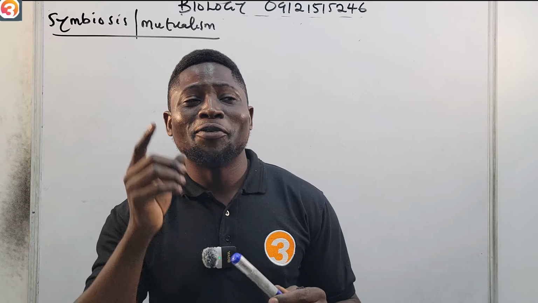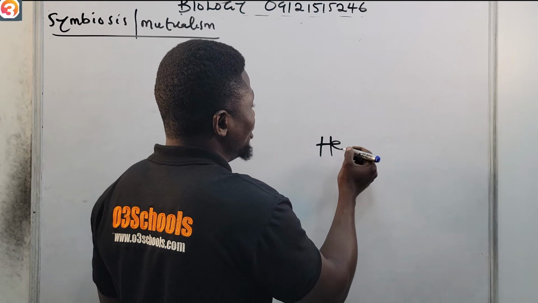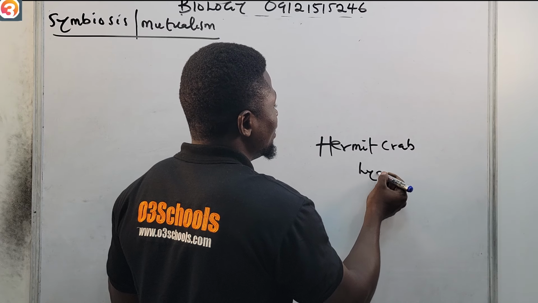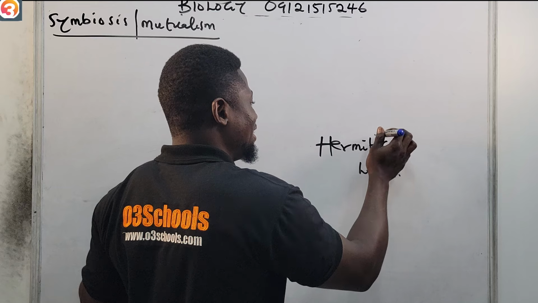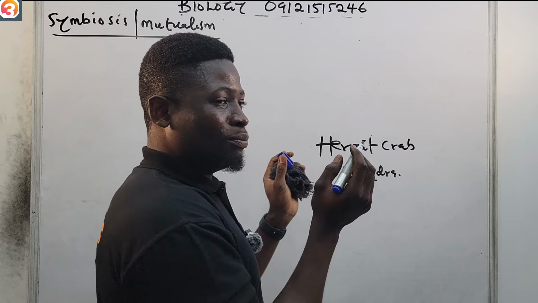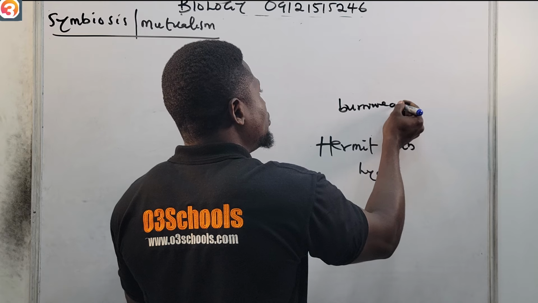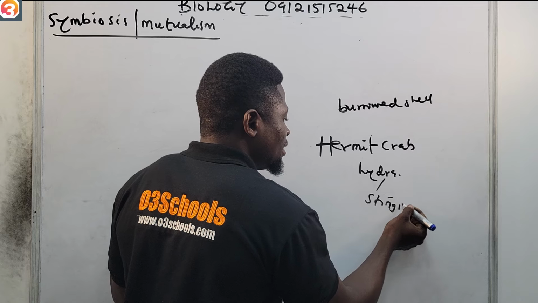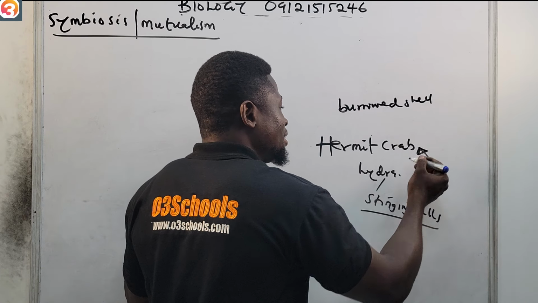A very funny relationship. We'll look at all of them, but I just want to talk about the hermit crab and the hydra. What the hermit crab does is that it carries the hydra on its back, on the borrowed shell. This hydra has stinging cells, so it can protect the hermit crab.